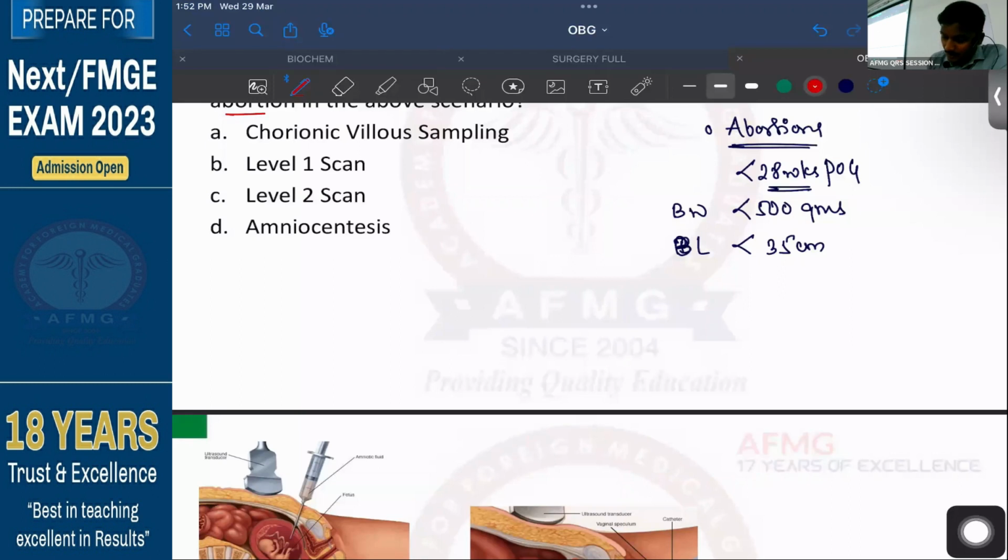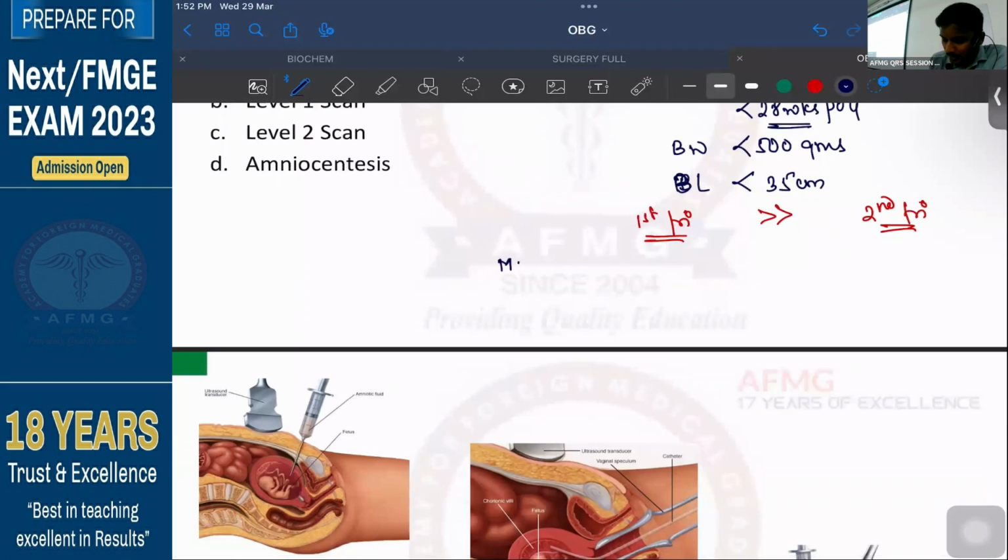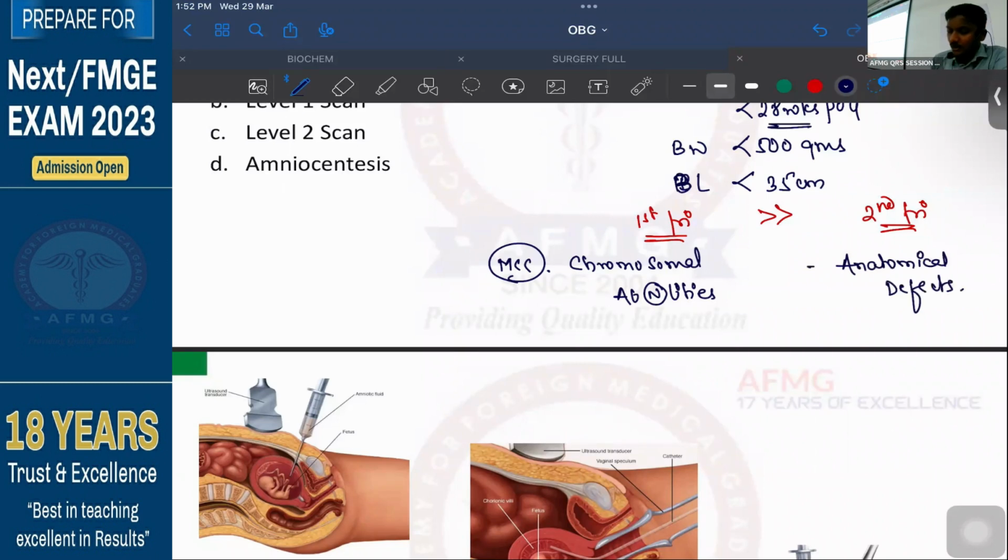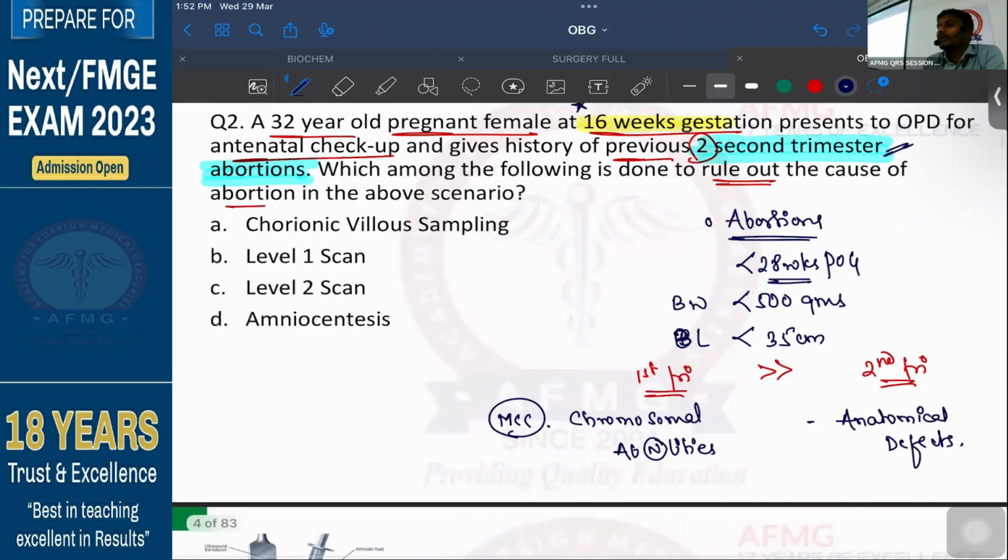So as we were talking about this abortions, so first trimester abortions हो सकते हैं या second trimester abortions. We know now that the first trimester abortions are much more common. The cause for first trimester abortion, the most common cause for first trimester abortion is definitely chromosomal abnormalities. Okay? Chromosomal abnormalities. That means there can be a monosomy or a trisomy as well, okay, which can lead to loss of the fetus during the first trimester. Whereas the most common cause of abortions during the second trimester, it is the anatomical defects. It is usually the anatomical defects.